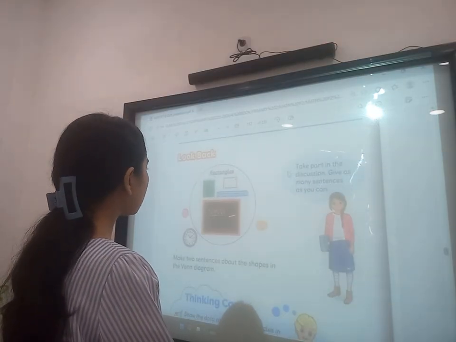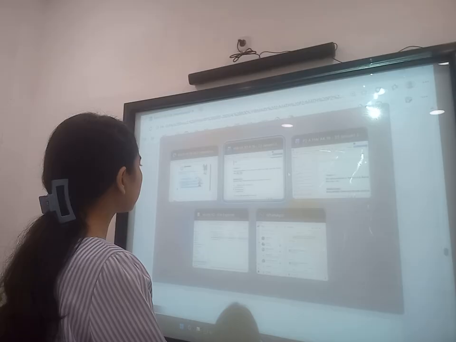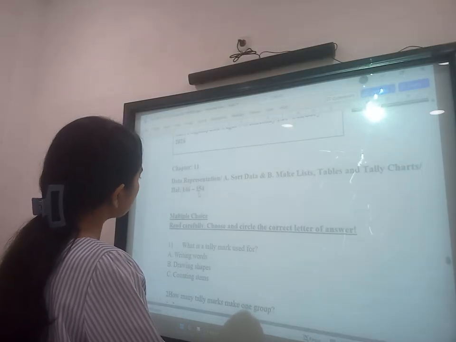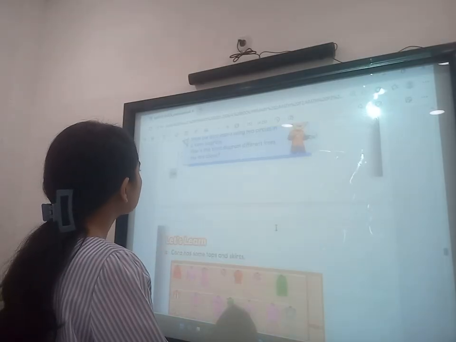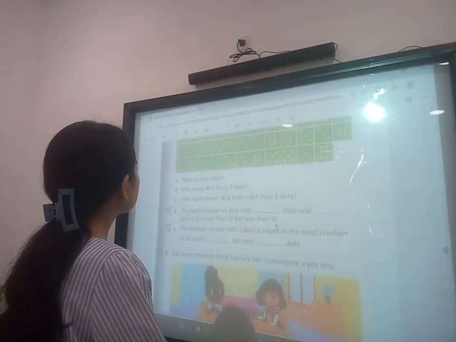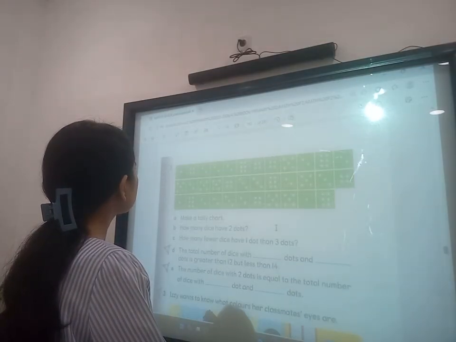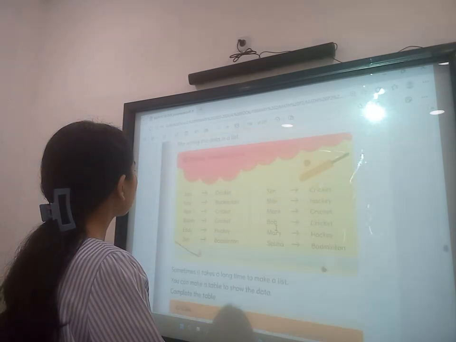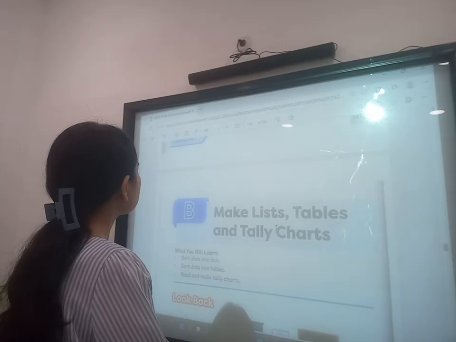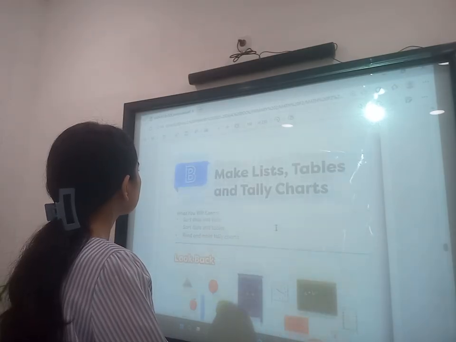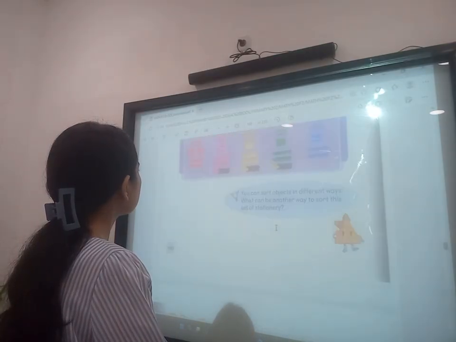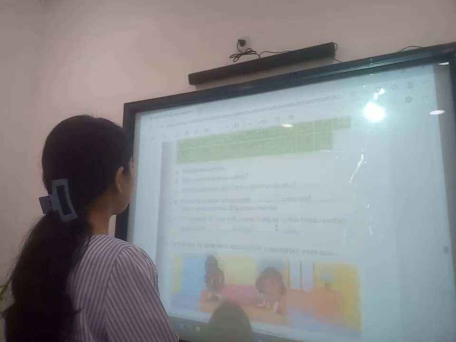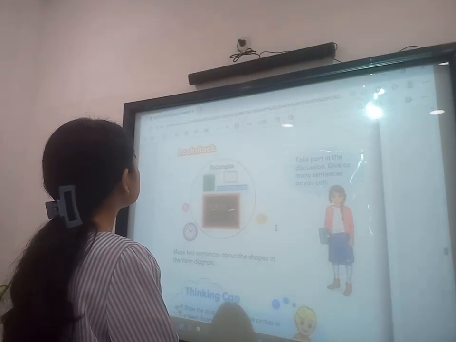So for next week, maybe about the tally chart first. List, table, and tally chart. But this one, 146 until 154, is it a mistake from the page? This one we already did last week, right? Yes, I think we have discussed this last week. So this is the next part.